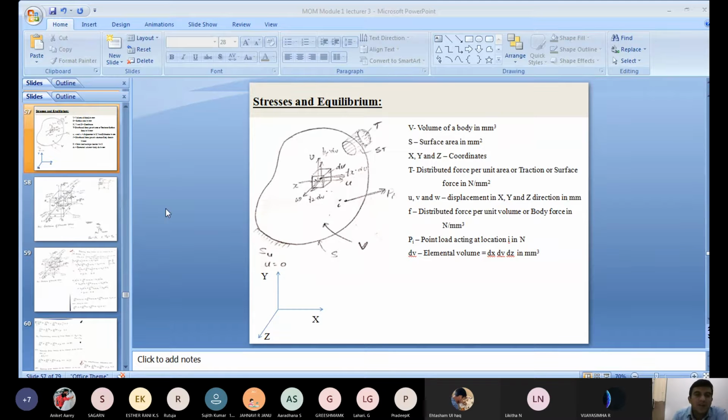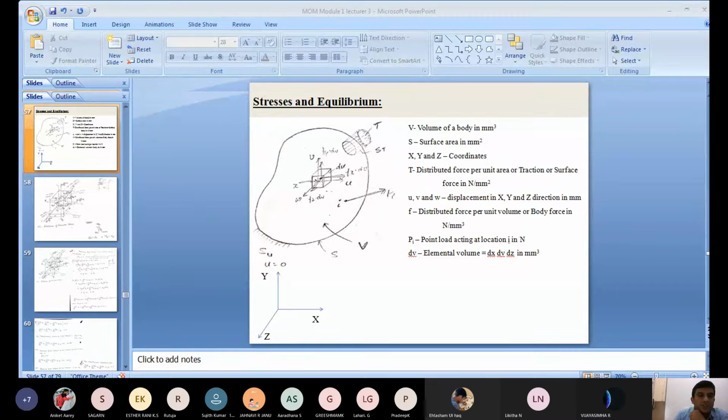Now in general, the body is subject to several forces. First consider the body, whose volume is V. The surface area of the body we represent as S. Then what are the different loads acting on the body here? Suppose throughout the whole volume of the body a force is acting. That force is called a body force, or a distributed force per unit volume, which we represent as F. F stands for the body force, the magnitude of the force acting over the whole volume of the body, per unit volume.